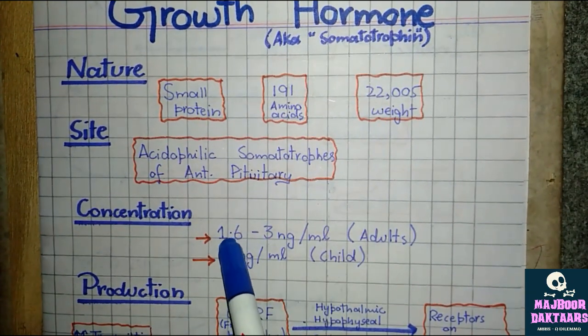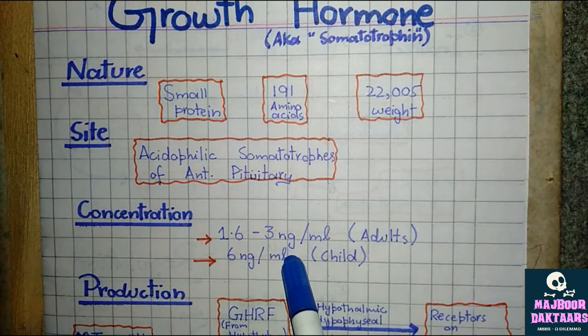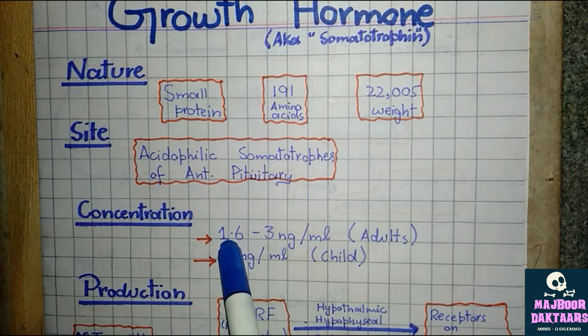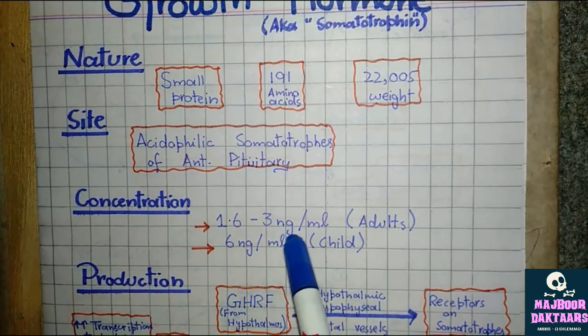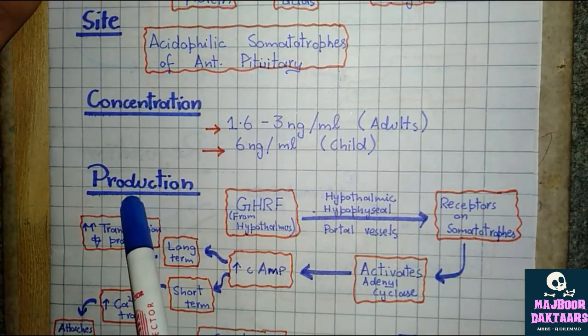Now the concentration. Growth hormone concentration in growing children is greater, that is 6 nanogram per milliliter, while in adults it diminishes gradually, that is 1.6 to 3 nanogram per milliliter. Now going to the production of growth hormone.